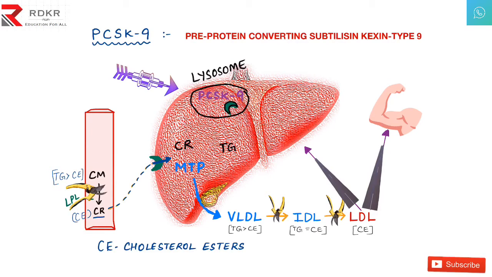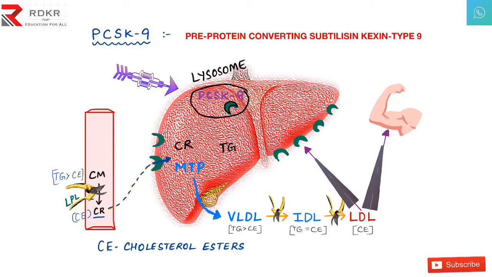Without the LDL receptors, can the LDL which is present inside the blood be uptaken back into the liver? No. So without receptors, there is no pathway that LDL can come into the liver. We have discovered a new drug which can block the PCSK9. So if we block it, this protein cannot take the receptors. So if it cannot take the receptors, what happens? These receptors are again present on the liver, and more of the LDL is taken back into the liver, and the bad cholesterol which is present in the blood is decreased.